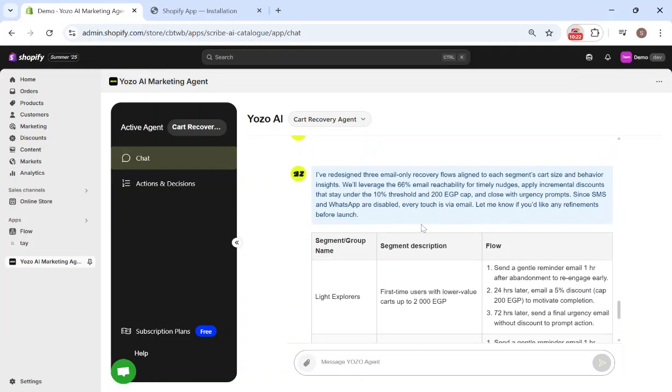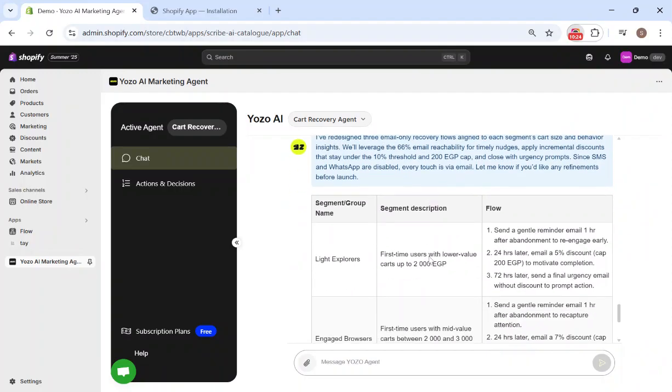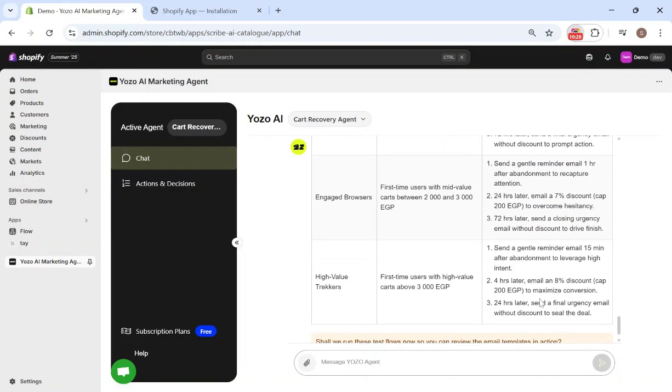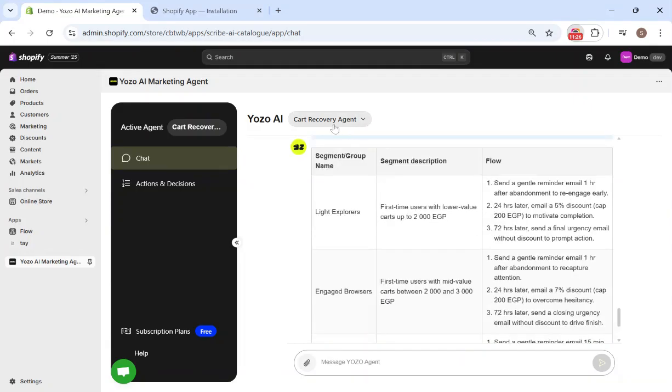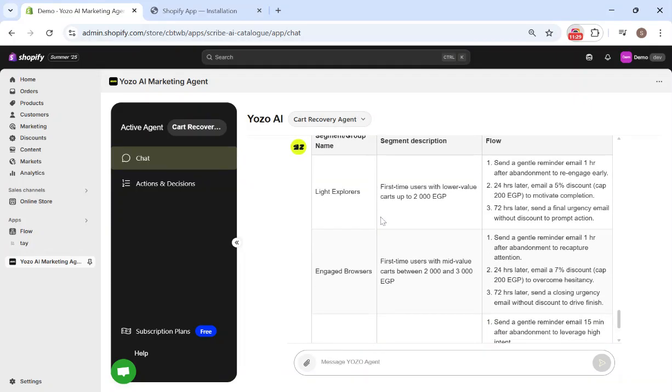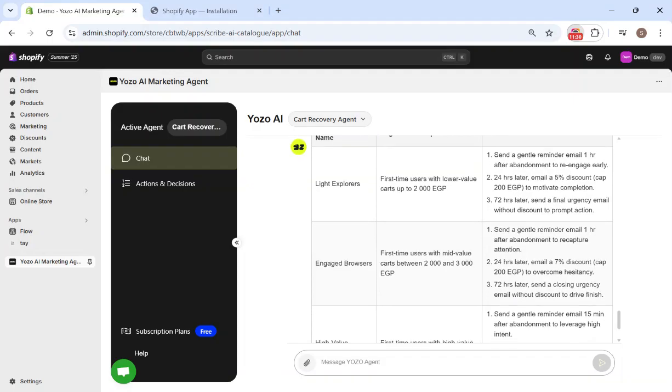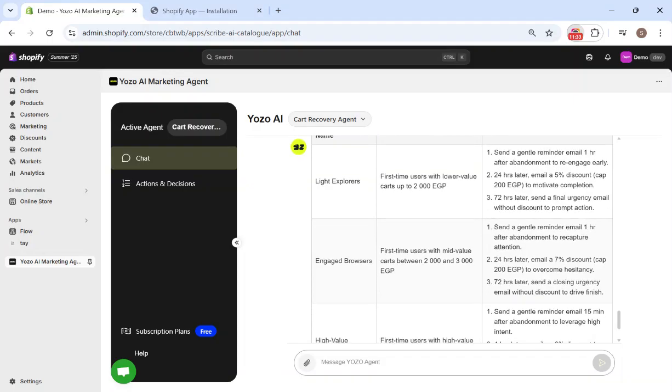You can see here how they change the flows. All channels are now email. So this was the first use case for the agent, which is the cart recovery, but other use cases are being added, like first-time user activation, having flows and forms embedded in the website to grow the network. Many more use cases are coming on the way, but for now that was the cart recovery use case.